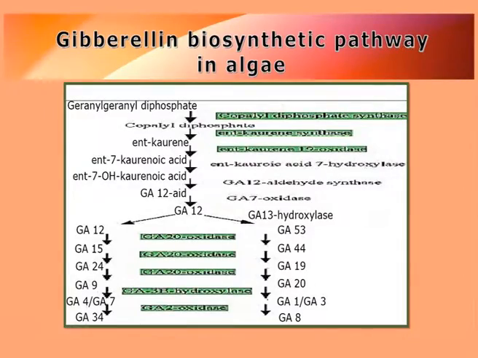To start with, we will see the action of gibberellin. Now, gibberellin is produced by different green algae, and these algae may be dendroid or may be unicellular in nature, and gibberellin is mainly produced from the primary compound, that is geranyl diphosphate, which is converted to kaurene and kaurenoic acid, and finally it will produce the gibberellic acid 12, which can actually produce different sets of gibberellin 15, 24, 9, 7, or at the same time it can produce GA53, GA44, GA20, GA8, etc.